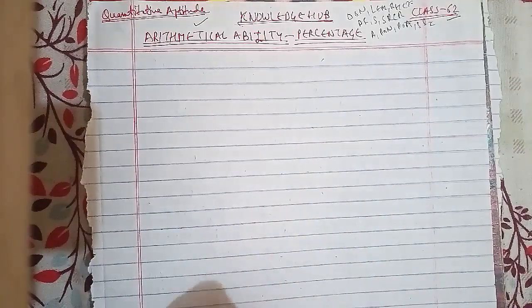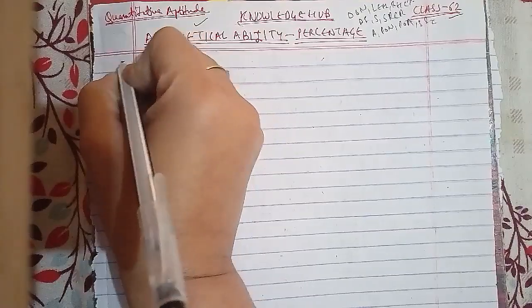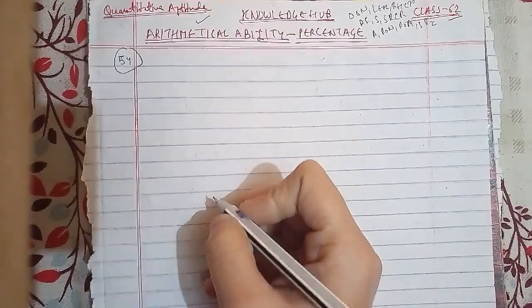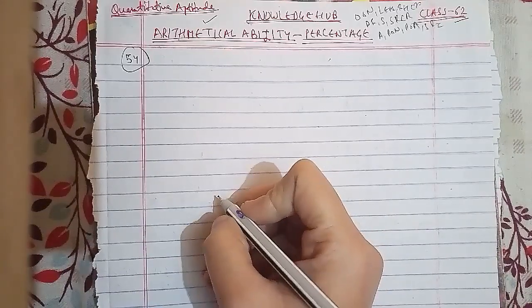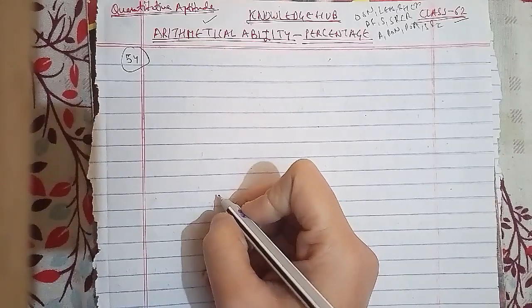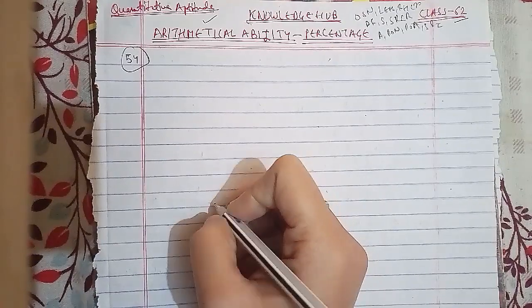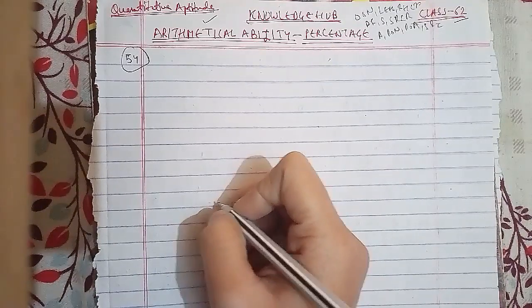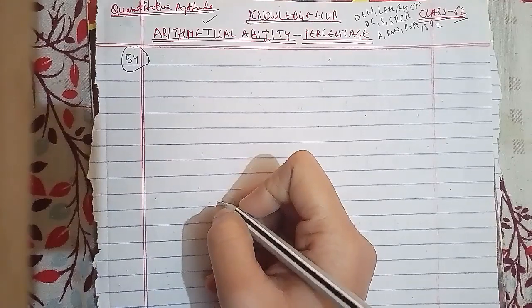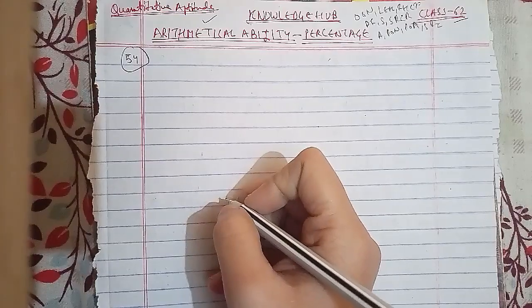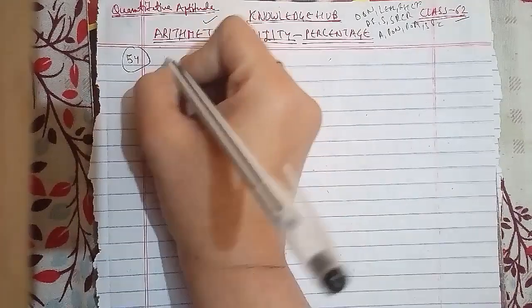We'll start discussing the 54th question of the session. The question is: 860% of 50 plus 50% of 860 equals question mark. This question was asked in an RBI examination paper, and the options are 430, 516, 860 and 960.